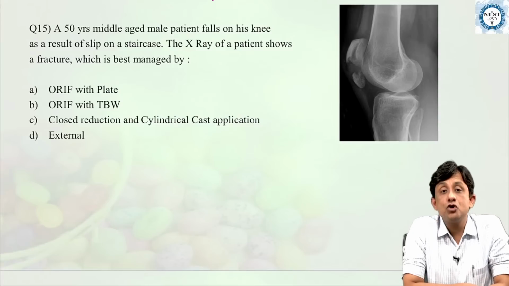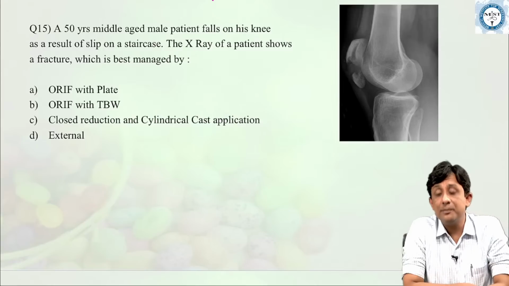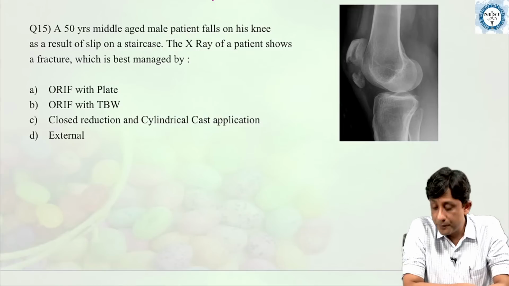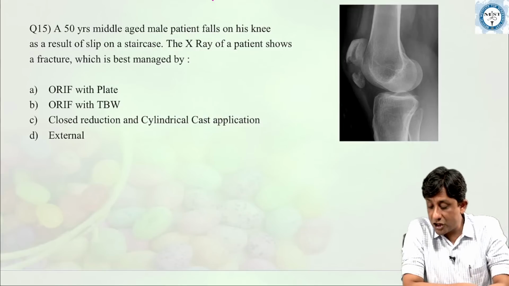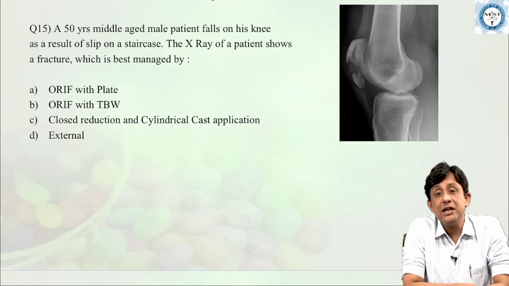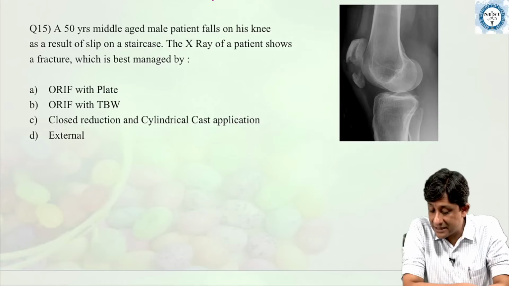The first choice is open reduction and internal fixation with a plate. Second is open reduction and internal fixation with tension band wiring, or TBW. C is closed reduction and cylindrical cast application. And fourth is use of an external fixator.